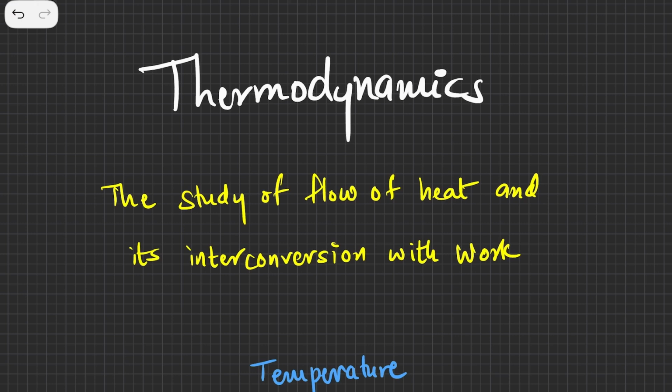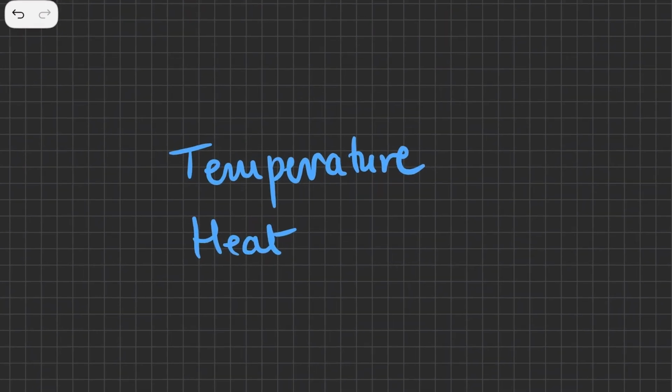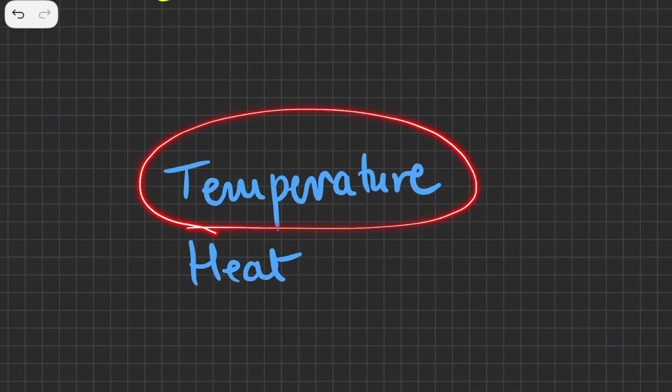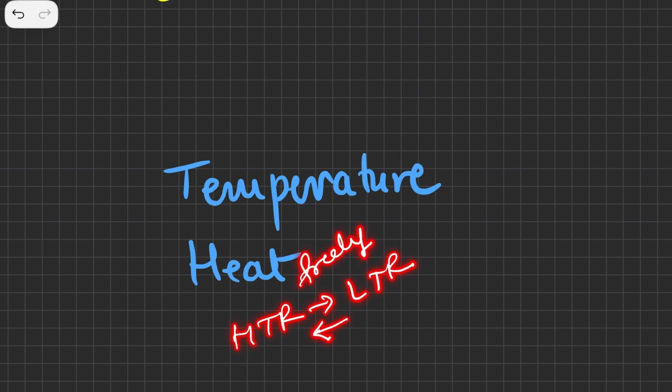Now, before we go into details of thermodynamics, you should already know what temperature and heat are. If you know what temperature is and how to convert from one unit system to another, you will need those things in this chapter. Also, you should know how heat flows from a higher temperature region to a lower temperature region, and it can also flow back. Higher to lower temperature is done freely.